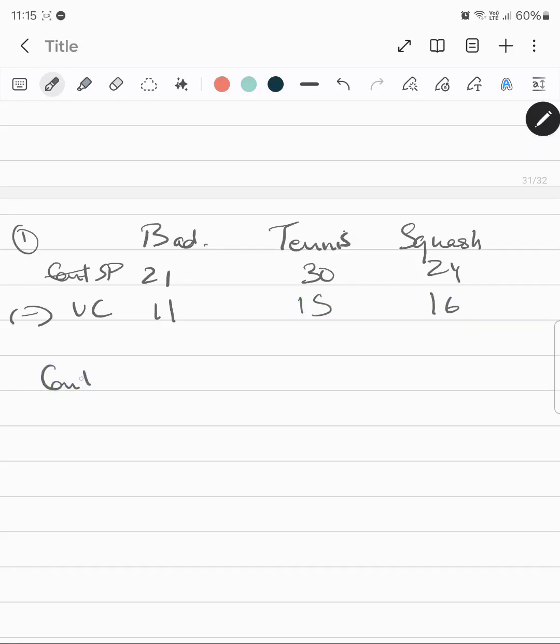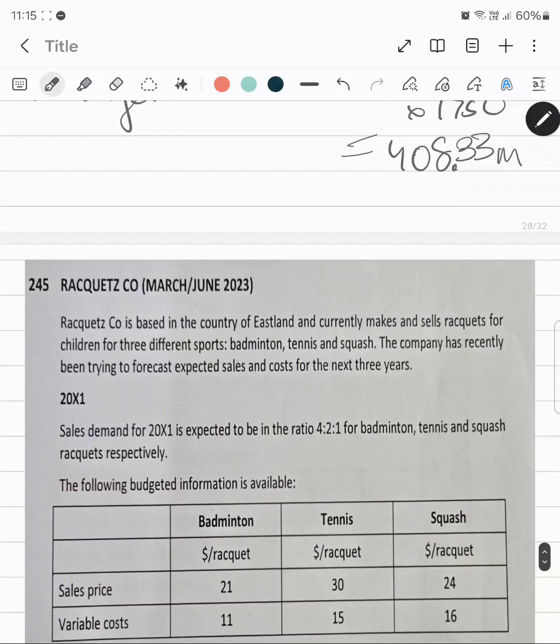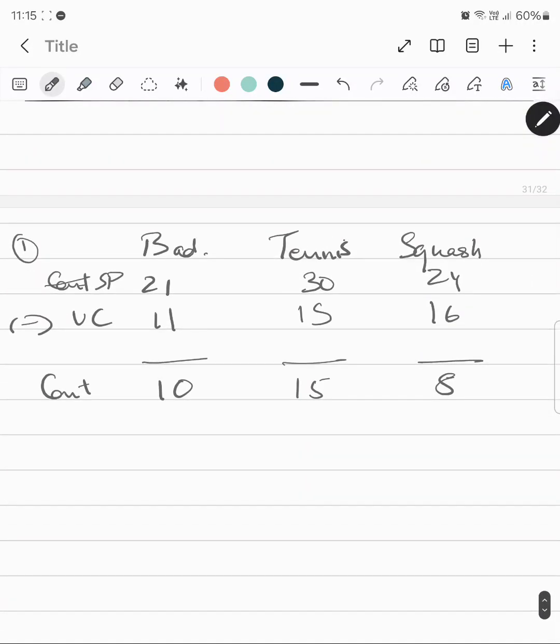So the contribution is 10, 15, 8. Now we have the contribution. The ratio given in the question was 4:2:1.